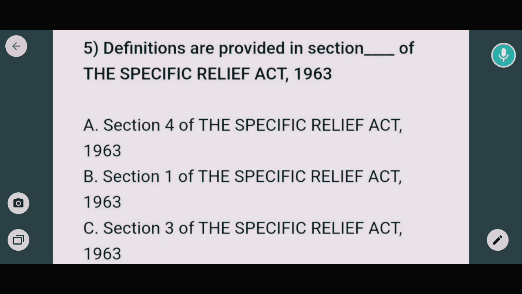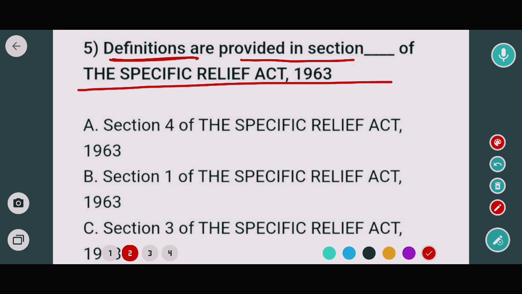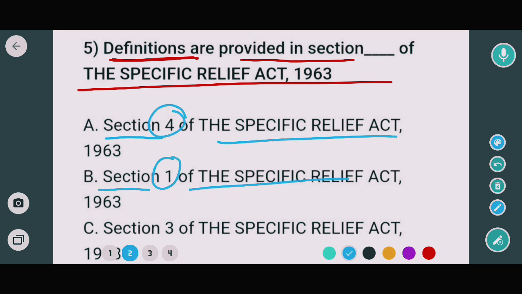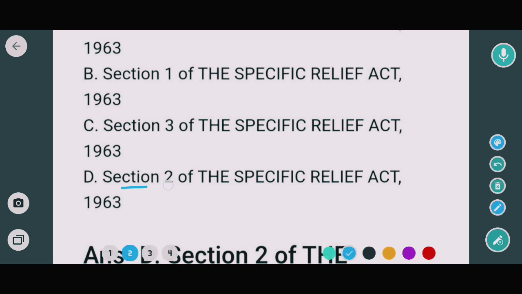Next question देखिए. The next question is on definitions. Definitions are provided in which section of the Specific Relief Act 1963? The options are Section 4 of the Specific Relief Act 1963, Section 1, Section 3, and Section 2 of the Specific Relief Act 1963.